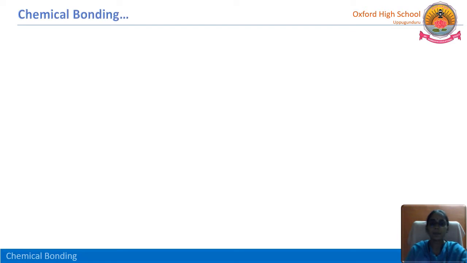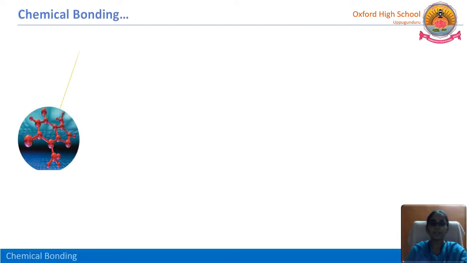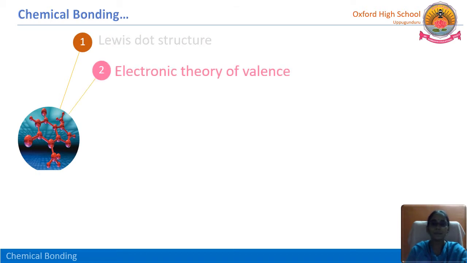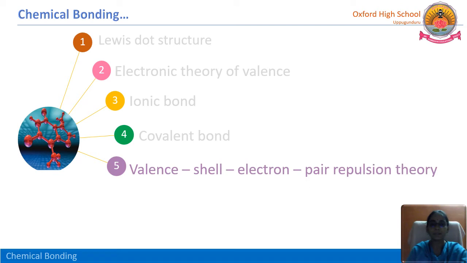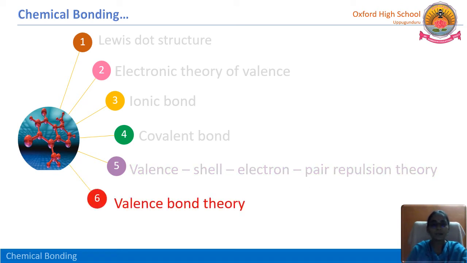In this chemical bonding lesson, till now we have completed the Lewis dot structure and the electronic theory of valence. In that electronic theory of valence, we have discussed the ionic bond and the covalent bond. Next, VSEPR theory, valence shell electron pair repulsion theory, is also completed. In the previous session we completed the valence bond theory. And today we are going to discuss hybridization.